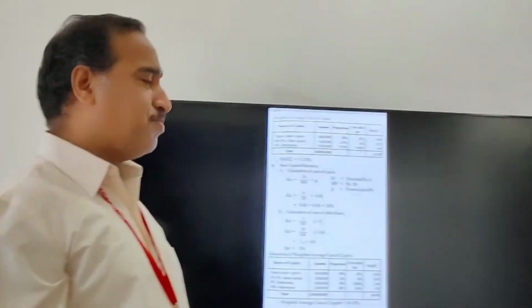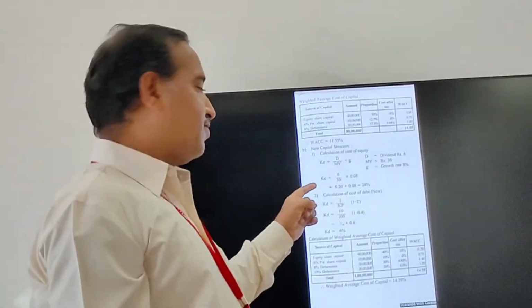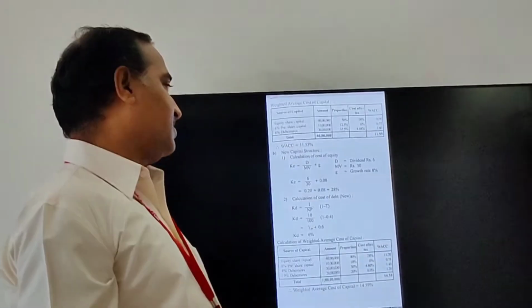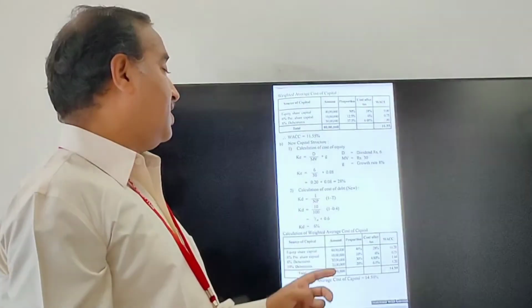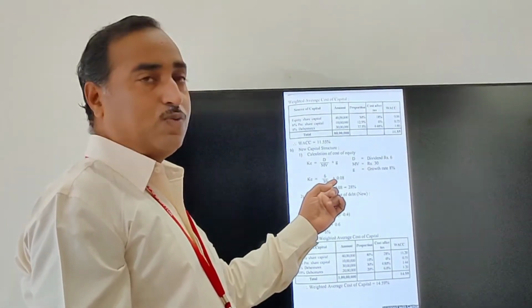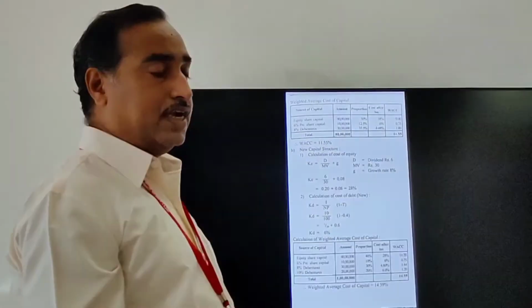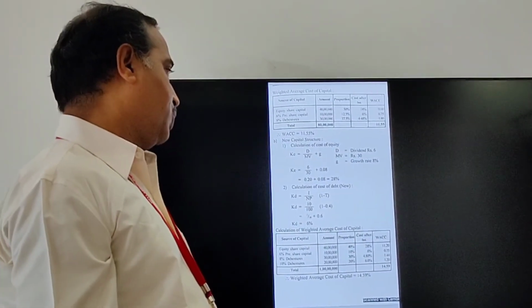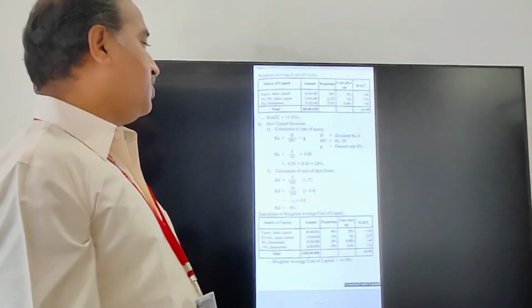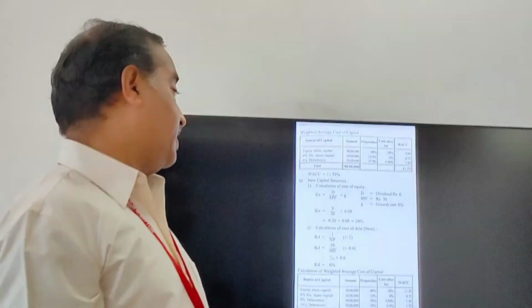Filling in the formula, 6 divided by 30 works out to 0.20, plus 0.08, equals 28%.